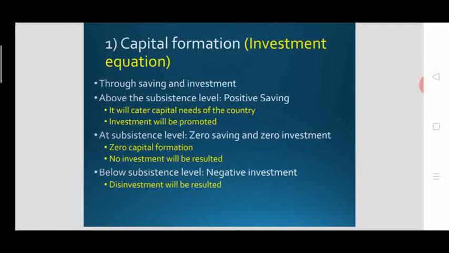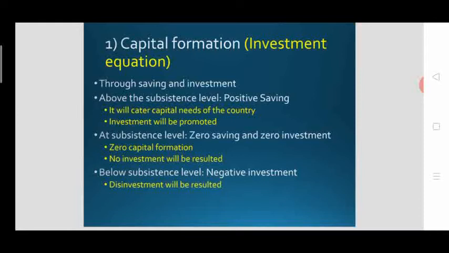So for a lower income economy which are in the grip of poverty or vicious circle, when they are on the subsistence level of income, or their per capita income is just minimum level of income required to sustain a population, at that stage there will be zero saving and zero investment. So when there is zero saving, investment will also be zero. Then that means capital formation will be zero. No investment is resulted, no capital is formed.